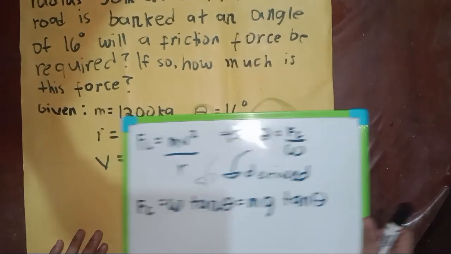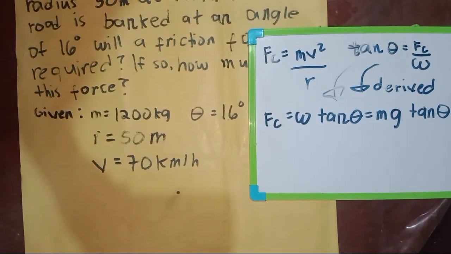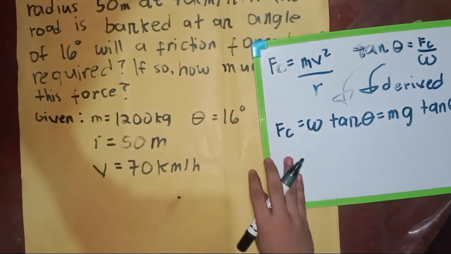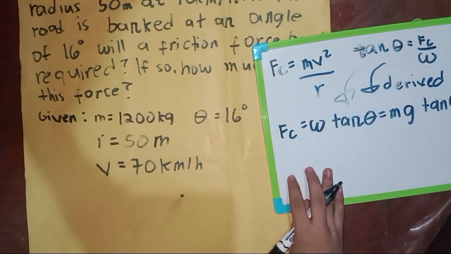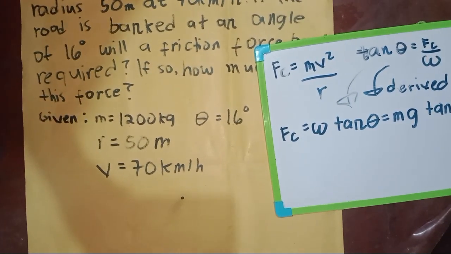So from this problem, we will find two centripetal forces.